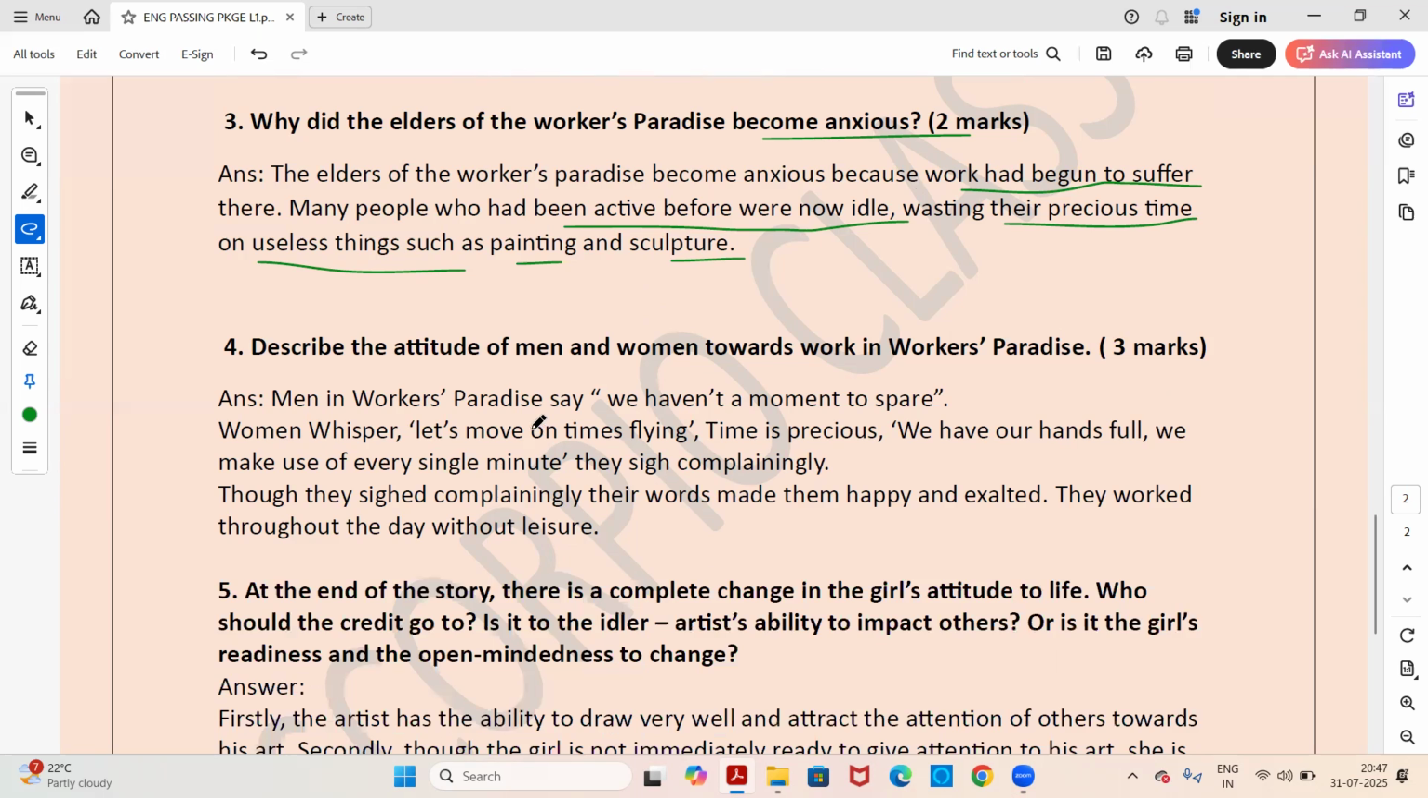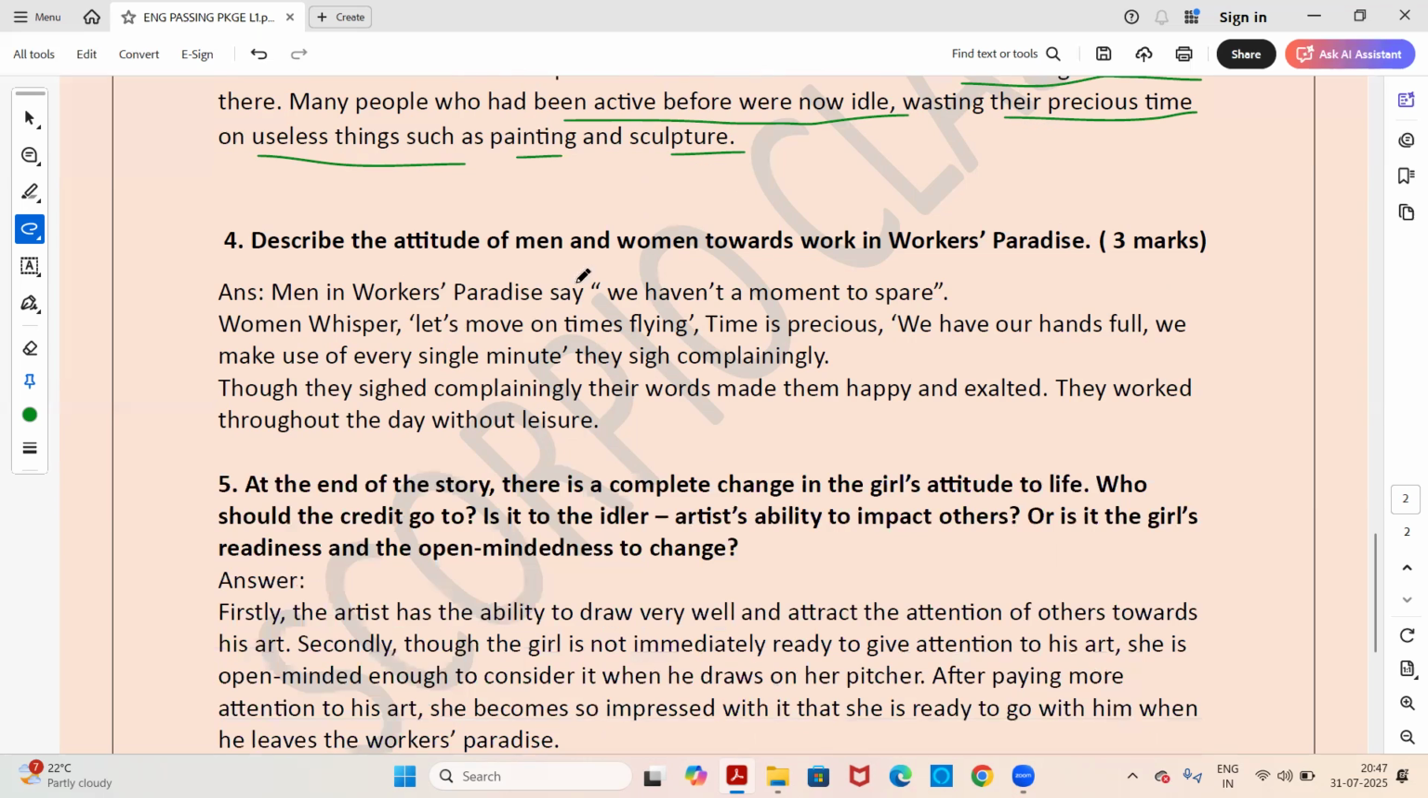Next important question, describe the attitude of men and women towards work in Workers' Paradise. Now this is a 3 marks question. Okay, what was the attitude or what did they think about work in the Workers' Paradise, both men and women?